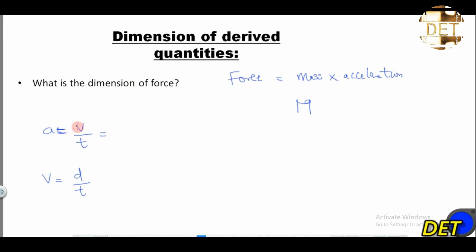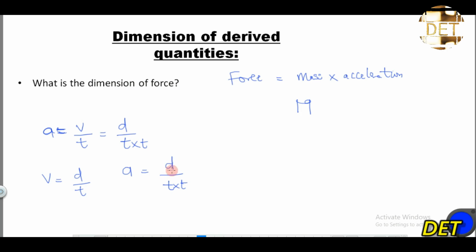So if acceleration is equal to velocity over time, and v is equal to d over t, which is displacement over time, then instead of writing v here, I will put the fundamental expression here, which is d over t. So that is d all over t. That's for my velocity now. Velocity is equal to d over t, which is what you can see here, divided by t. That will give us the acceleration. So acceleration will be equal to d over t times t.